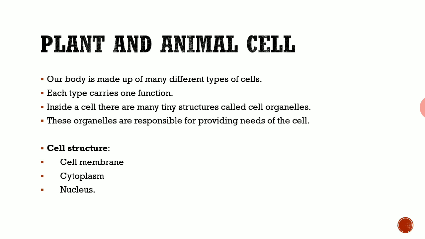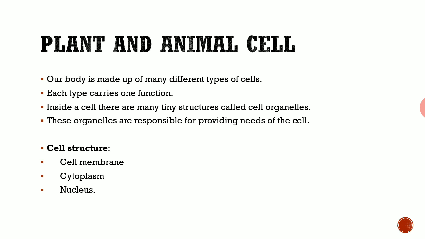If we take plants or animals, they are made up of many different types of cells, because we can see it through our normal eyes itself. So these are also made up of many cells, and each and every cell carries out one function. Because many different types of cells are present, every function can be carried out by a separate cell. Even inside the plant and animal cell, there are organs. In our body, if we take the heart, kidney or lungs, all these are separate organs present inside our body.